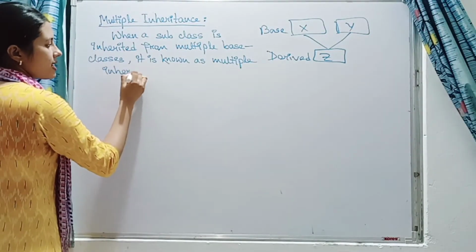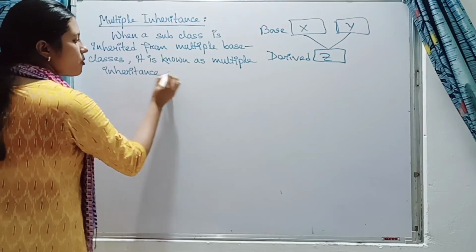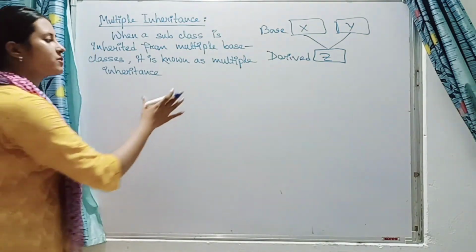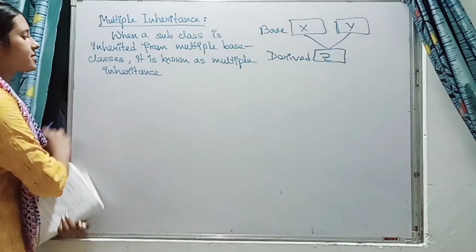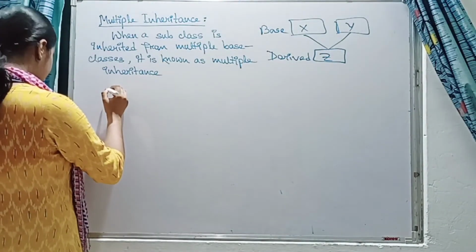Clear? So when a subclass is derived from more than one base class, it is known as multiple inheritance. So what is the syntax of multiple inheritance?